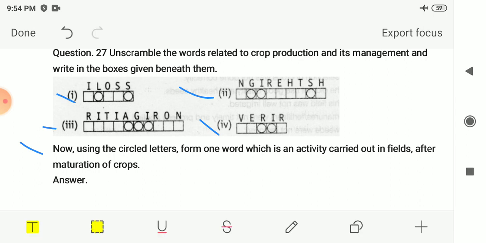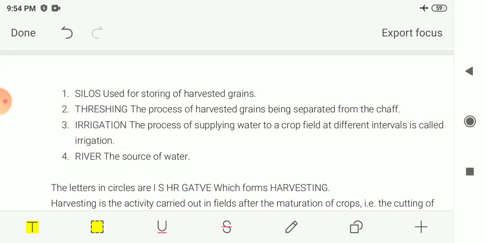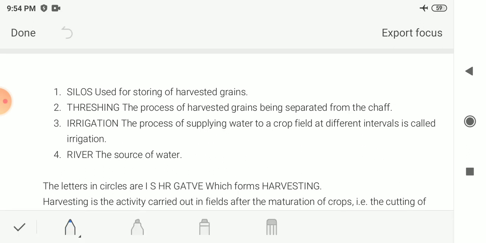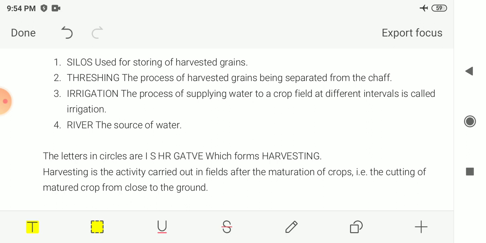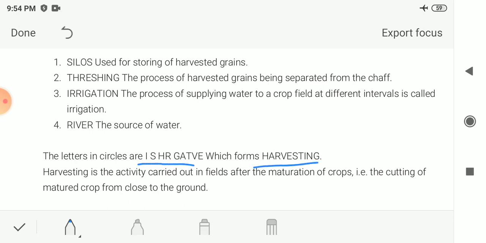From the circled letters, the answer is also given to you. First you get silos, then threshing, irrigation, and river. From the circled letters you get one letter from each, which forms the word harvesting. Harvesting is the activity carried out in the fields after the maturation of crops, that is, cutting of the mature crop close to the ground. So this is harvesting. This is the answer for this question.